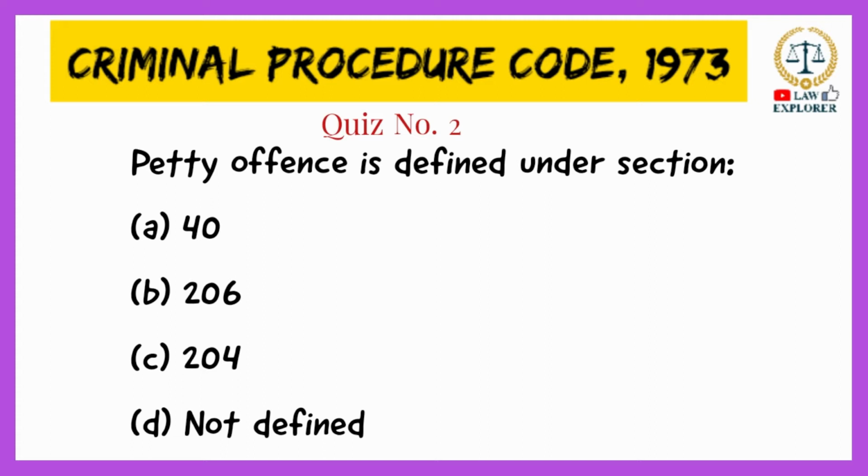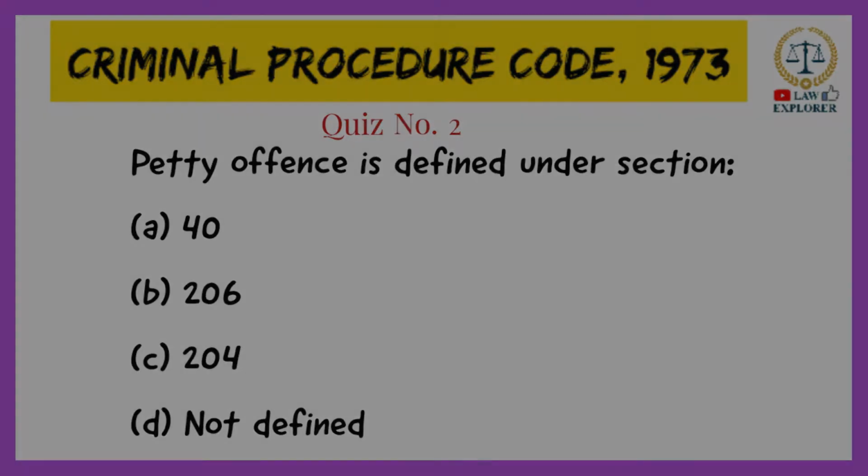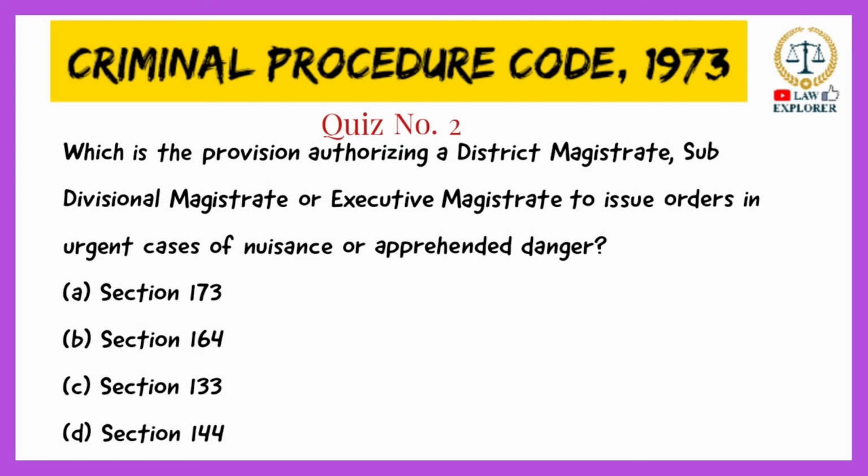Section 206 is titled Special Summons in Cases of Petty Offense. Next question: which provision authorizes a district magistrate, subdivisional magistrate, or executive magistrate to issue orders in urgent cases of nuisance or apprehended danger? Option A, section 173; option B, section 164; option C, section 133; or option D, section 144. The right answer is option D, section 144. Section 144 is titled Power to Issue Order in Urgent Cases of Nuisance or Apprehended Danger.